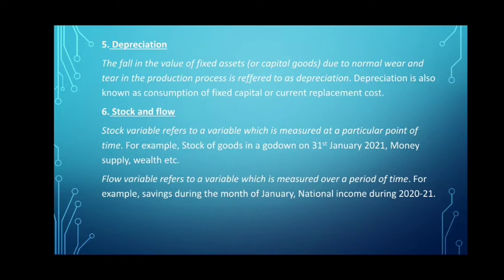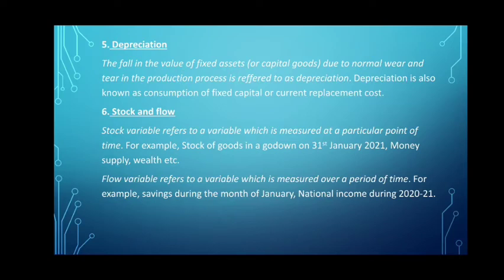So while explaining the concept of net investment, I had given you an example, right, that the coffee machine A, which was bought in 2020, its value has fallen in 2021. So the coffee machine was bought at rupees 500 in 2020, but in 2021 its value has become 300 rupees.